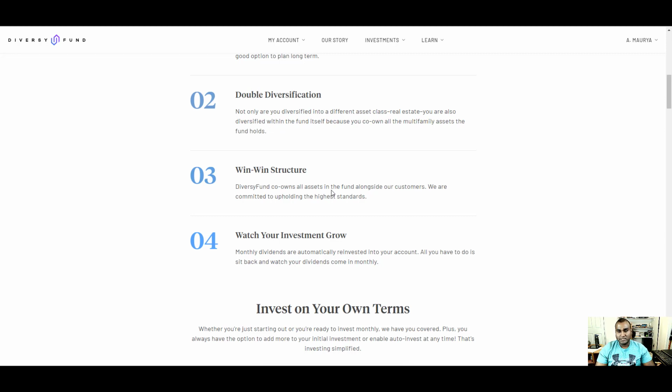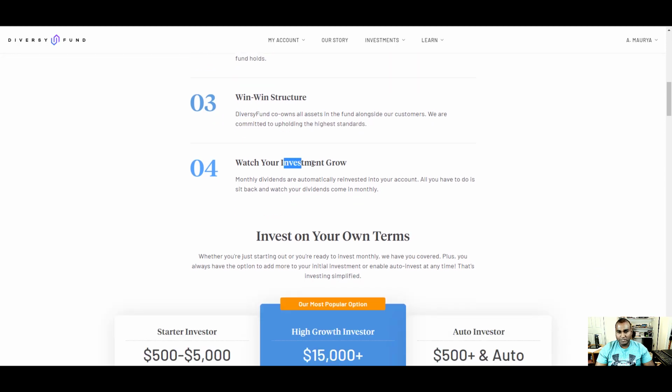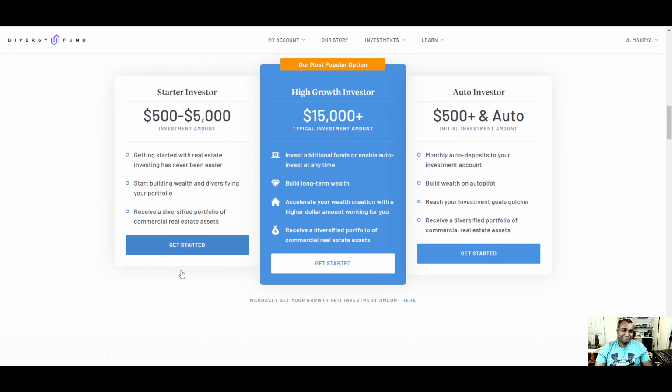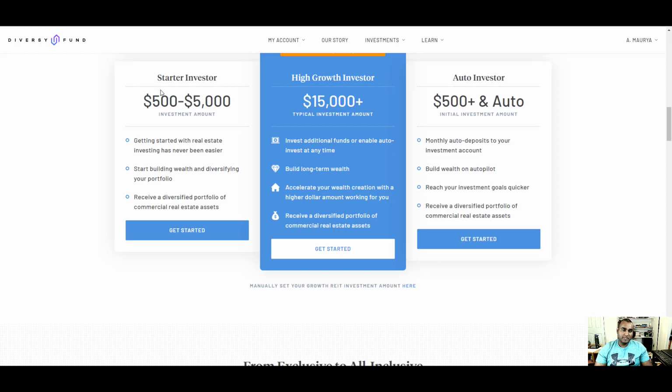Win-win structure. Diversified co-owns all assets in the fund alongside our customers. We are committed to holding the highest standard, and watch your investment grow. That's what I'm doing. I'm watching my investment grow. And this is what a starter investor is. $500 to $5,000. Getting started with real estate investing has never been easier. That is true. Start building wealth and diversify your portfolio. Receive a diversified portfolio of commercial real estate assets. Okay, anything after 4 units, basically after a 4plex, everything counts as commercial real estate, and that's what they seem to be focusing on.